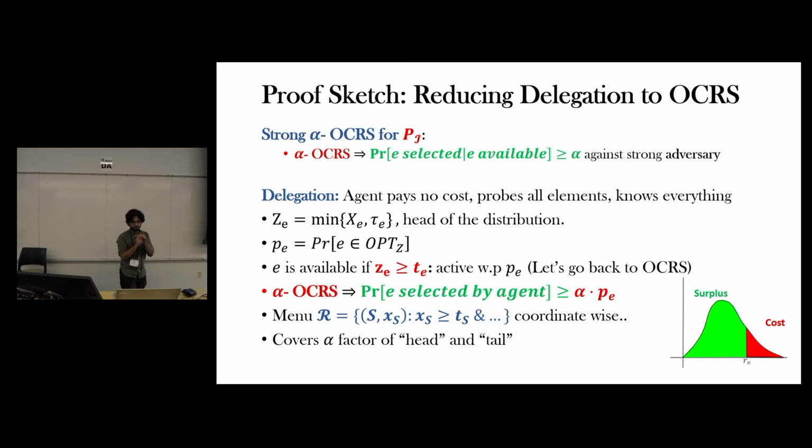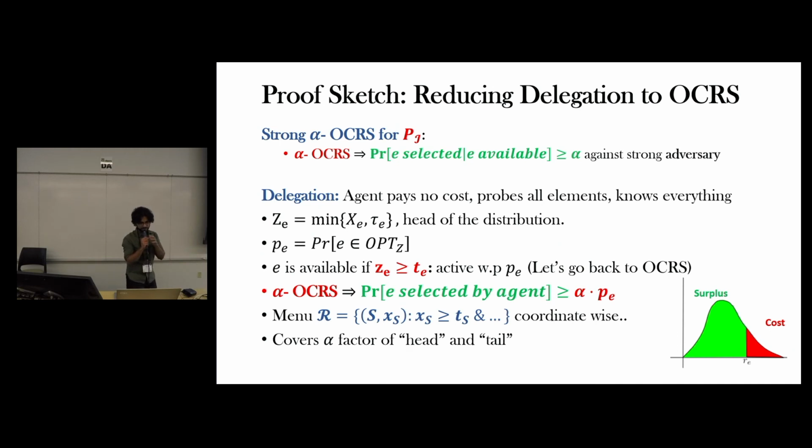For now, for each element, focus on the head of its reward distribution and forget about the tail. So we cut the distribution at the head, and let's remove the tail for now. Let's define P_E, which is the probability that element E is in the optimal solution that comes from this head of the distribution.